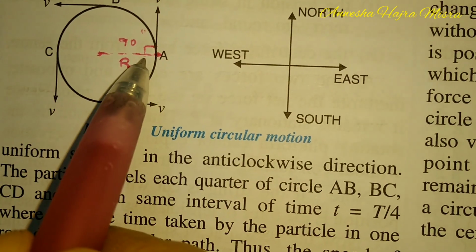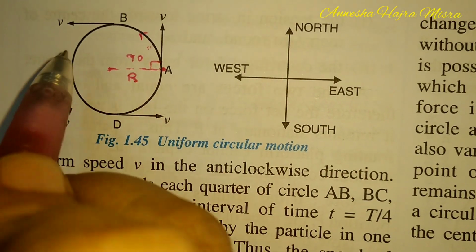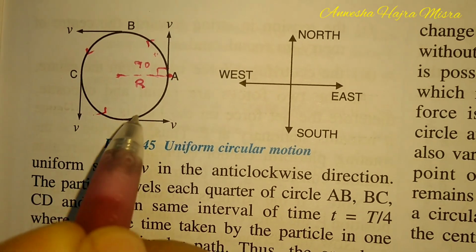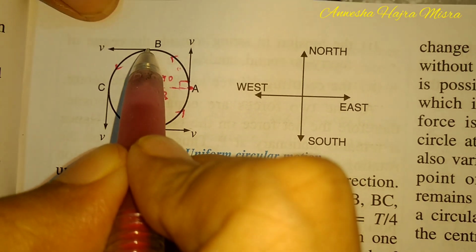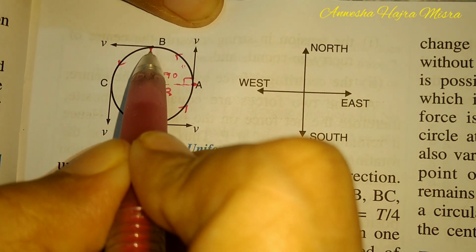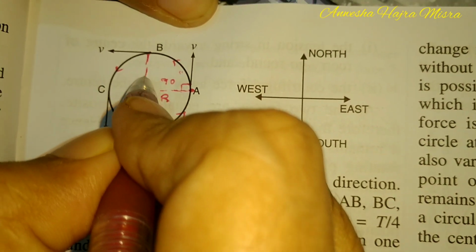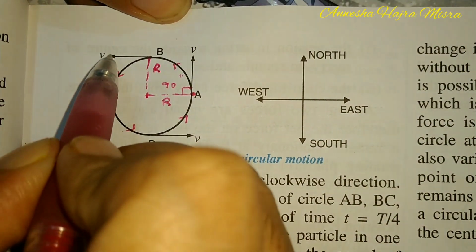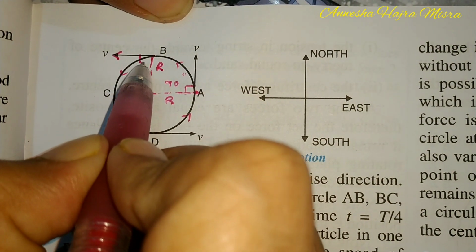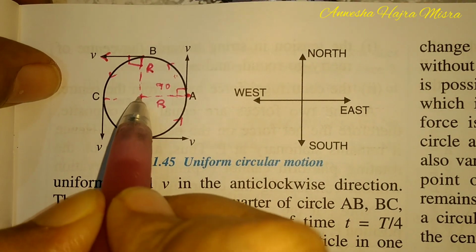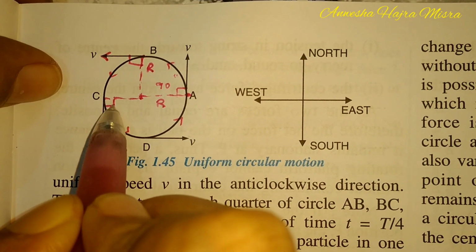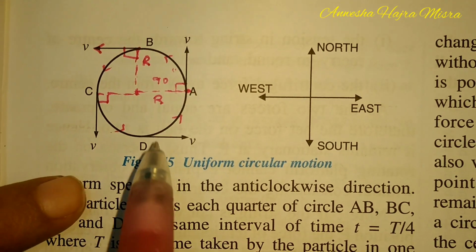Now, when this particle comes over here, the body is moving in a circular path. When this particle comes at the point B, this is my radius. Again, velocity is tangential. When it comes to the C, again, velocity is tangential.